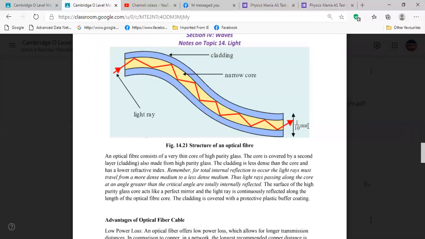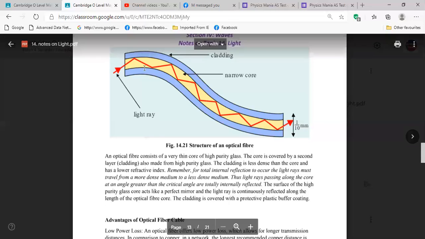Should I write beside them? Then it would be easier to understand. No, it's written. You just remember the inside one is more dense and the outer one is less dense, because it is the condition for total internal reflection. It should go from more dense to less dense, right? So you will understand how the light ray is going. This one is more dense and the other one is less dense. So it's clear?